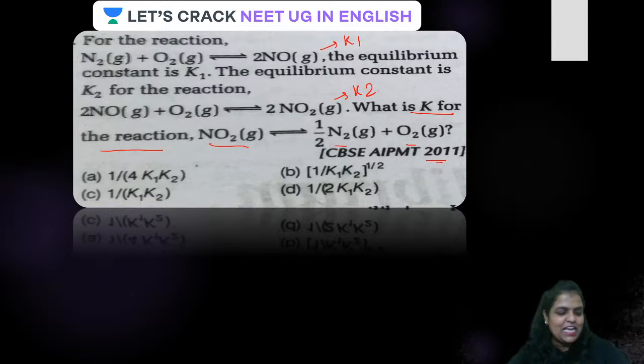Is that clear, dear? Come on, solve this particular question and answer in the chat box. Is the question clear or not? Do let me know. Okay, let us see how it is to be done. See, guys, the required equation is NO2 forming half N2 and O2. And there are two reactions already given over here.